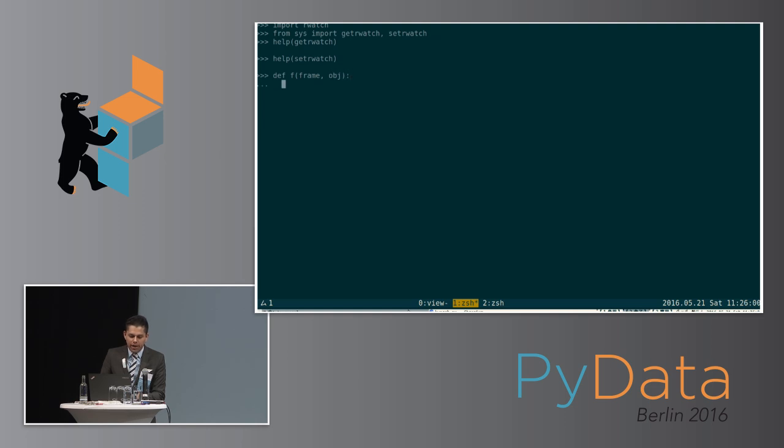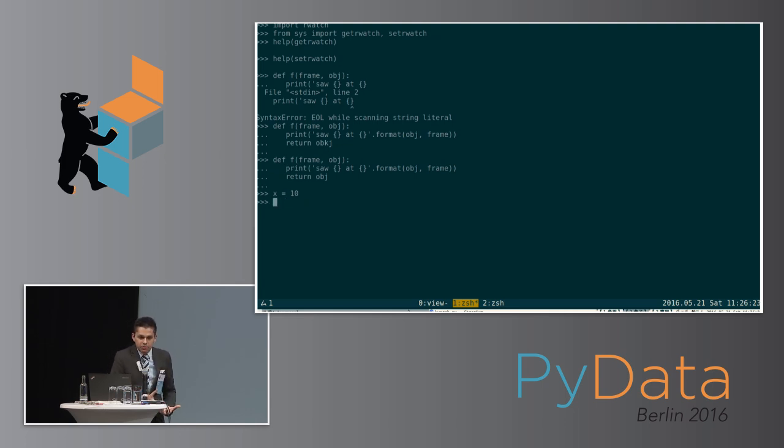is you can create a callback. Format, object, frame, return object. And then you can create an object. And then what you can do is you can say every time somebody looks at that object, call my callback. So I'll show you what that means. Every time somebody looks at the object X, it'll call the callback F. So you can see every time I trigger X here, it's calling that callback.